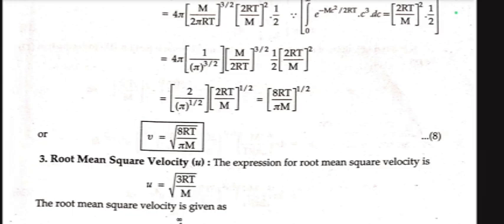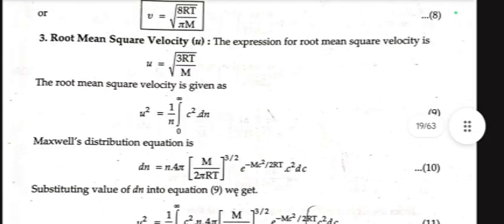Now we move towards root mean square velocity u. The expression for root mean square velocity is u equals under root 3RT by m. The mean square velocity is given as u² equals 1/N ∫ from 0 to infinity of c² dN. The Maxwell distribution equation is dN equals N times 4π(m/2πRT)^(3/2) e^(-mc²/2RT) c² dc.